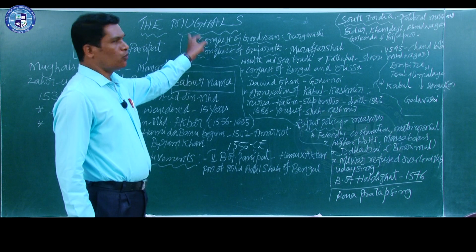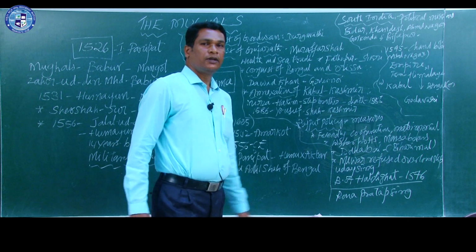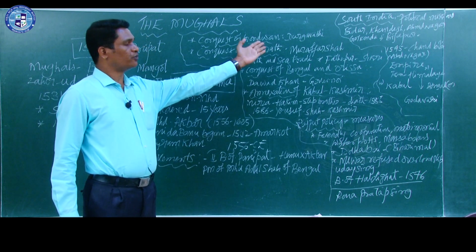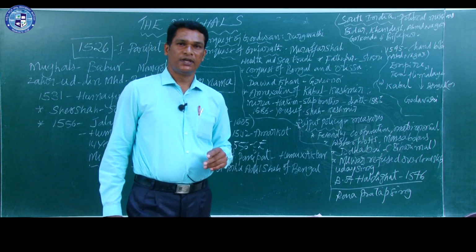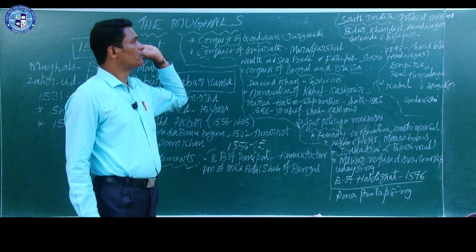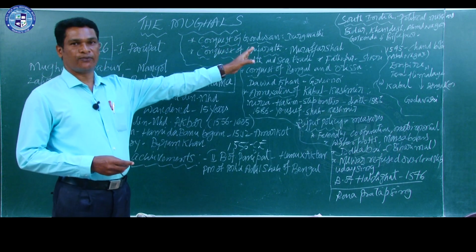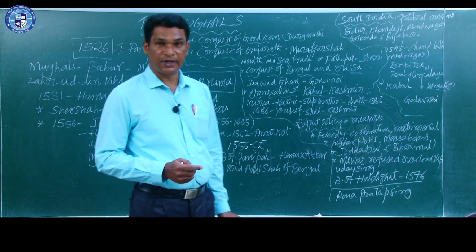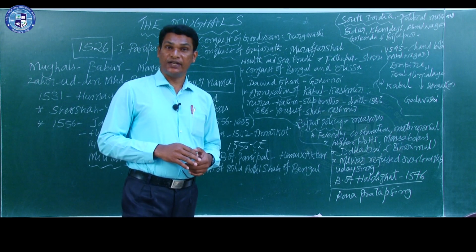Next, we move on to the next point, that is the conquest of Gondwana. Gondwana was a small province during that time, and Queen Durgavati was ruling there. Her son was very young, so she acted as regent for her son. Queen Durgavati faced the powerful army of the Mughals, but she could not get victory because the Mughals had a very powerful army and trained soldiers.